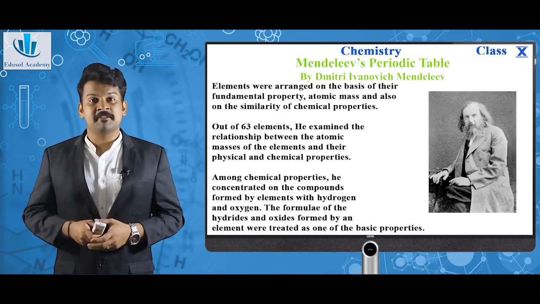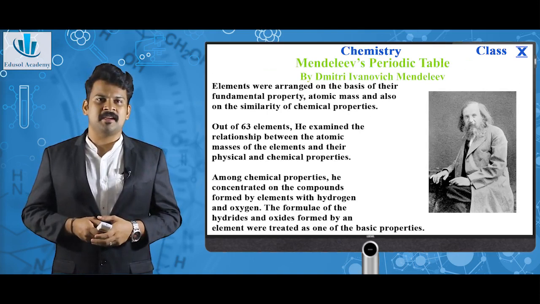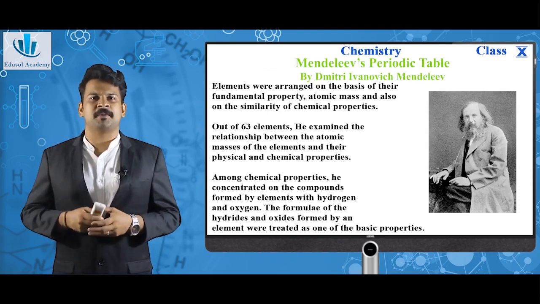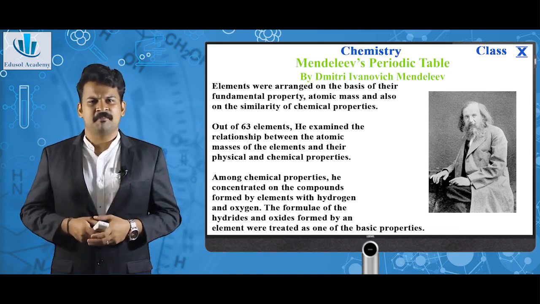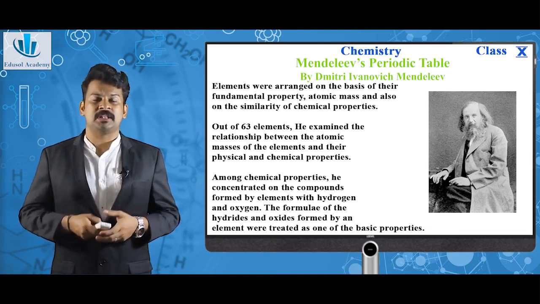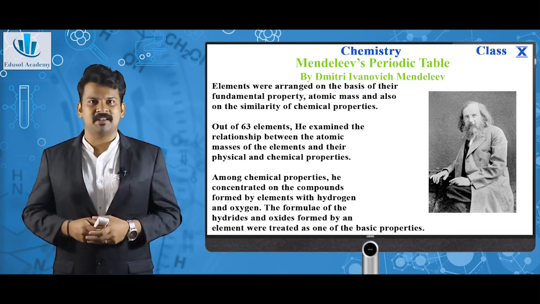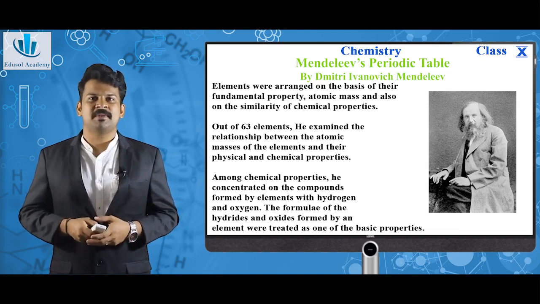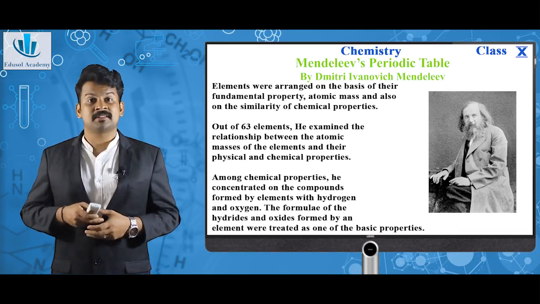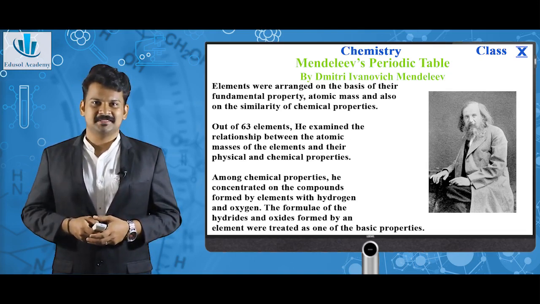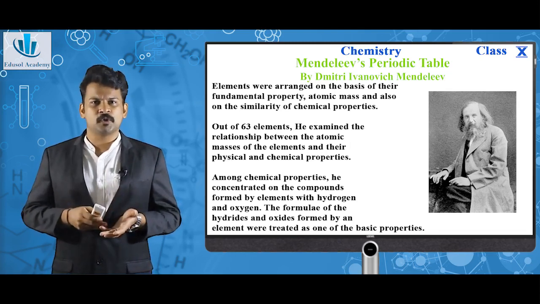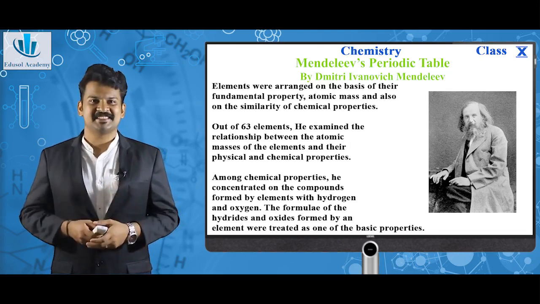Next one is Mendeleev's periodic table by Dmitry Ivanovich Mendeleev. This was the most perfect periodic table known at that time. Mendeleev was really cunning. He just arranged the elements on the basis of their fundamental property, atomic mass, and also on the similarity of chemical properties. At his time, there were 63 elements discovered. He examined the relationship between the atomic mass of elements and also their physical and chemical properties.